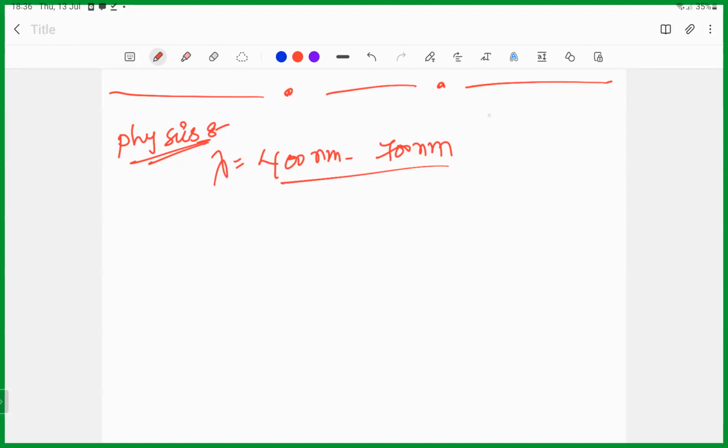Also, there is something called infrared rays, IR rays. You might have heard of IR rays, right? The Sun will emit IR rays, UV rays also. UV rays means ultraviolet. So the visible range is from 400 to 700 nanometers. So the human eye can only sense the rays in this range.